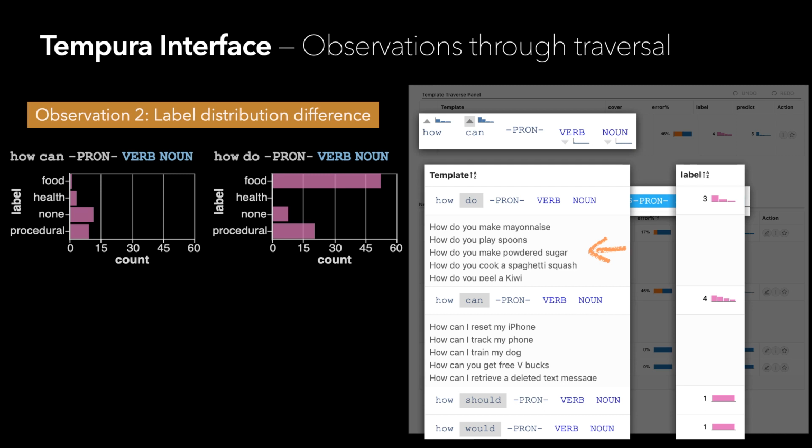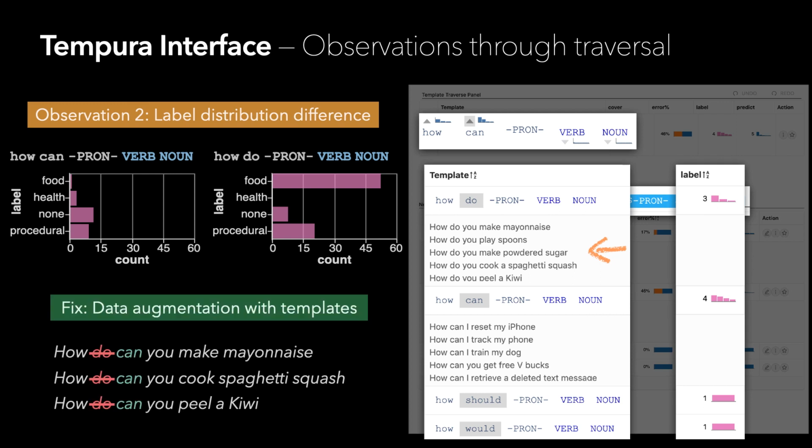Indeed, in how can pronoun verb noun, queries are labeled as house, noun, and procedural, whereas those in how do pronoun verb noun are mostly food-related. This is an unexpected label distribution difference, but we can easily fix it with data augmentation. For example, we can create another batch of food questions by replacing their do with can.